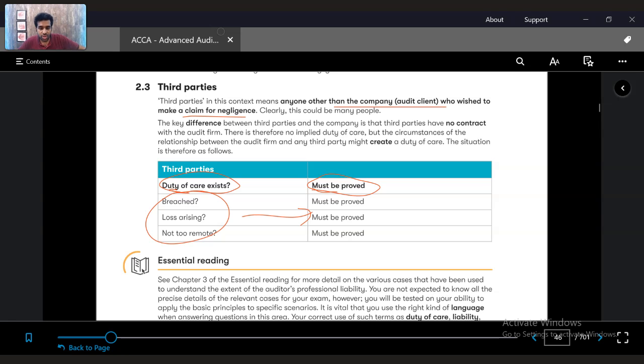They were supposed to save certain documents and submit them in the court of law, and Arthur Andersen was unable to do that. They were supposed to perform certain procedures, and Arthur Andersen failed to do that in the case of Enron. Due to this, negligence was proven, and the audit firm was completely wound up, completely closed. That's exactly what happened in the Arthur Andersen scandal.